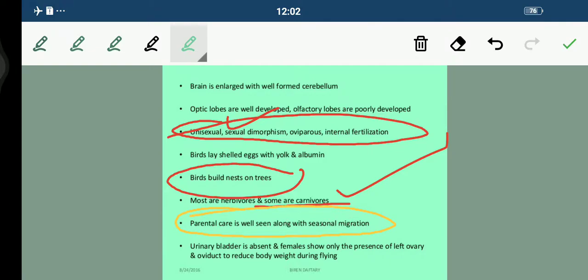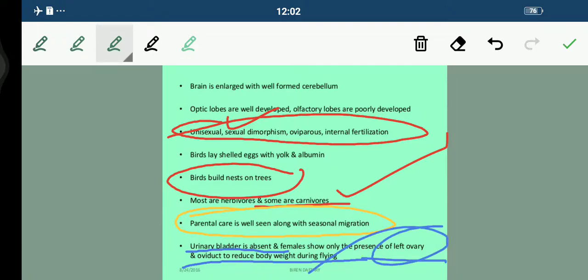So parental care is very important here. It's not that the bird has laid the egg and then does not take care of it. Parental care is very, very important. And the urinary bladder is absent in this case, students. Females show only the presence of a left ovary and oviduct to reduce body weight. Why is it so? Because their body weight should be light in order to make them fly.